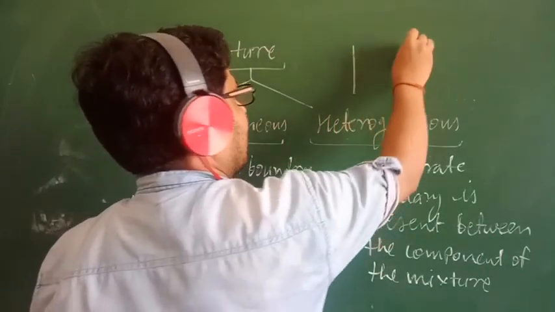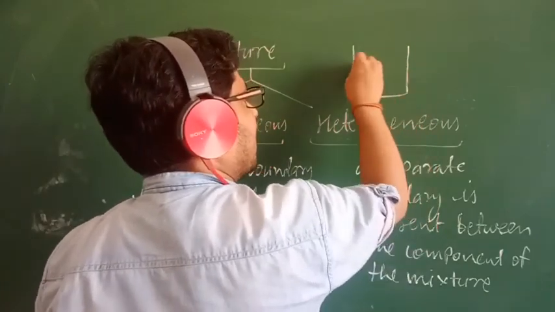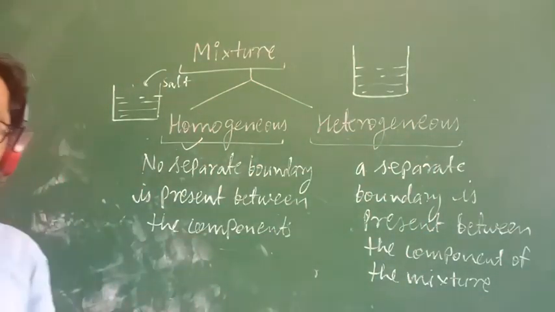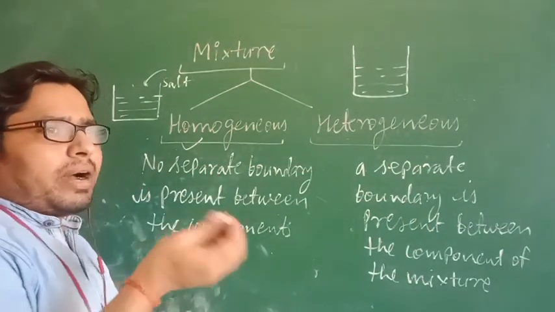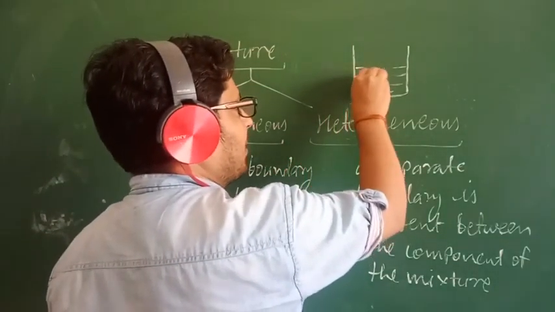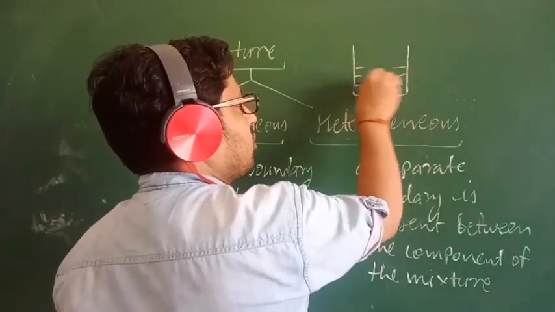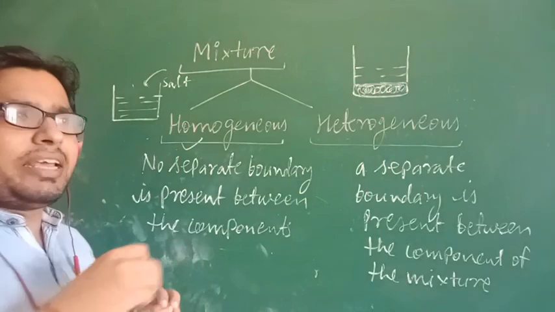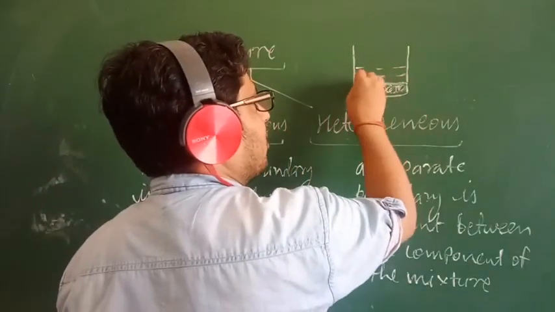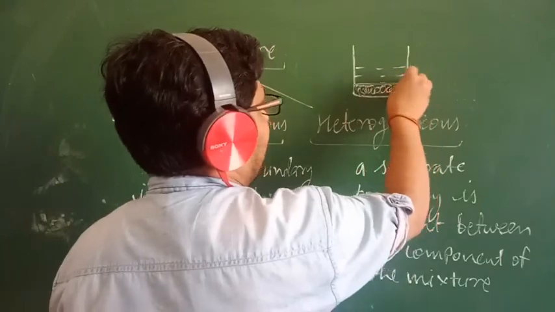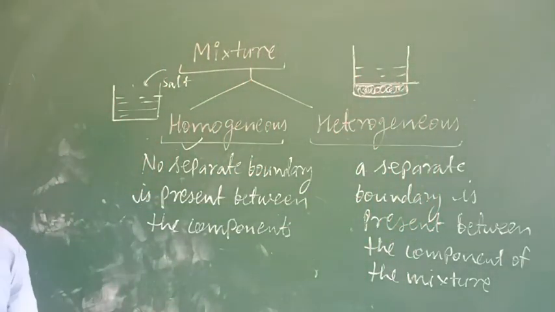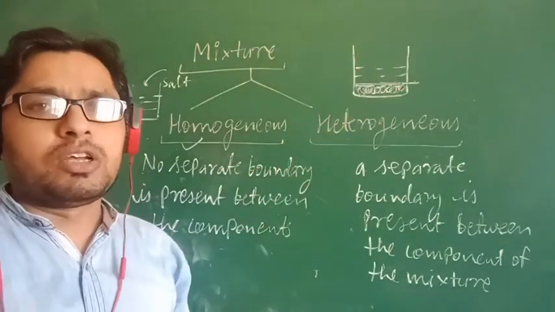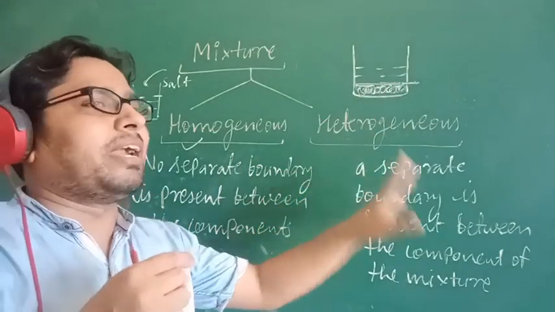This is an example I am discussing with you. Suppose I have a container. In this container water is present. Now I am going to add chalk powder there. As I add the chalk powder, after some time what will I see? On the bottom side, chalk powder is collected. Then I can easily see a separate boundary between the water and chalk powder. So easily I can identify the bottom portion is chalk powder and the top portion is water. So due to the presence of this separate boundary, this is a heterogeneous mixture.